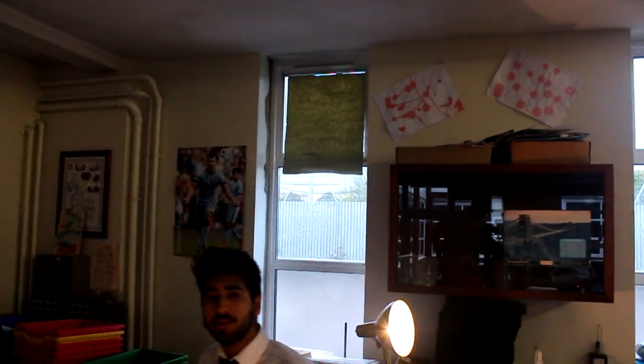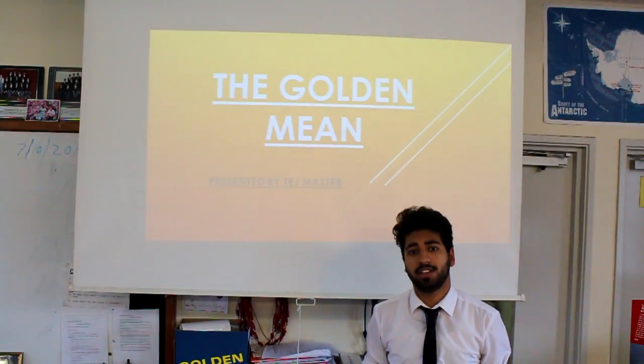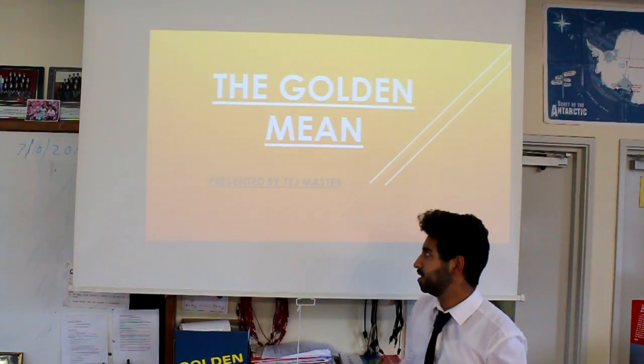So, what is the golden mean? The golden mean is a number, or a ratio, most commonly known as phi, the Greek symbol, and is 1.618 exactly. So let's start here in the 17th century, where we meet a French mathematician by the name of